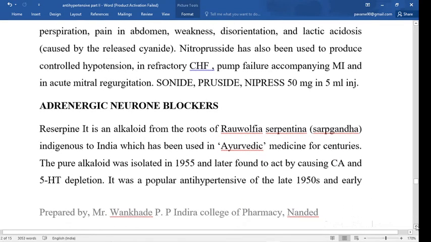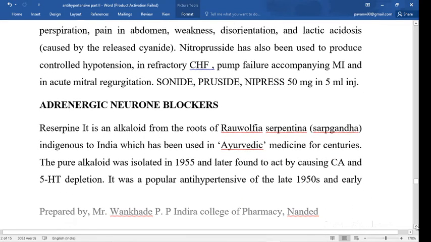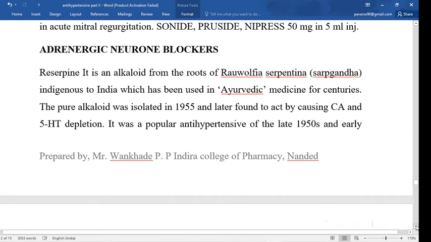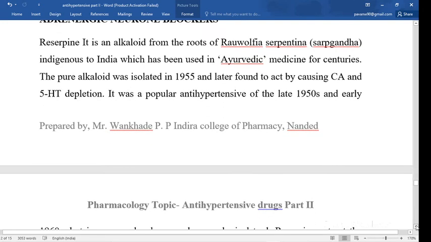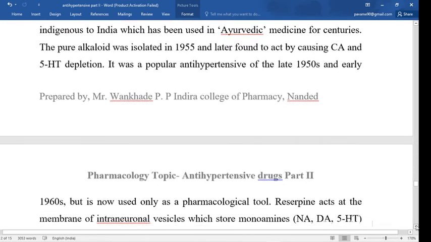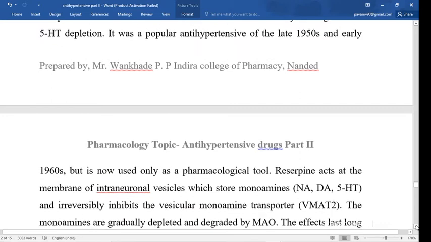Now the next category of drug is the adrenergic neuron blocker. You must know the drug reserpine. It is an alkaloid from the root of Rauwolfia serpentina. It is an Ayurvedic medicine which causes noradrenaline release.